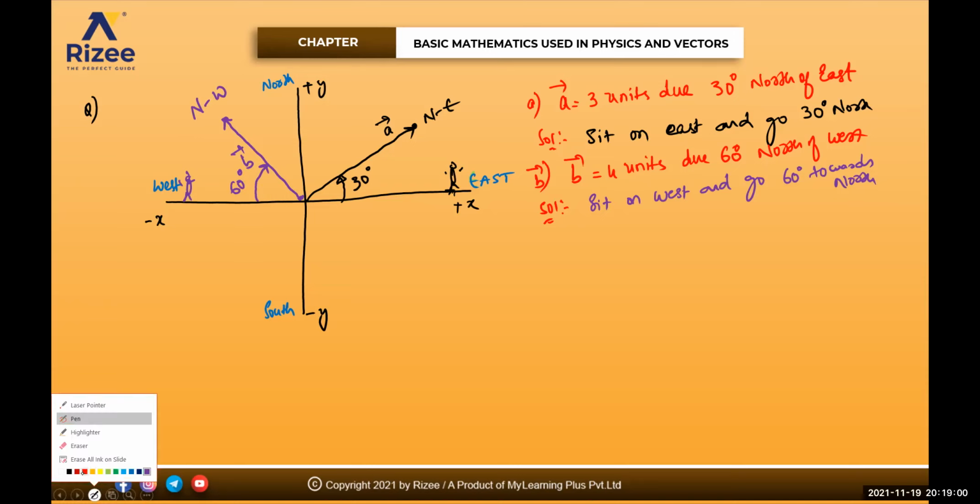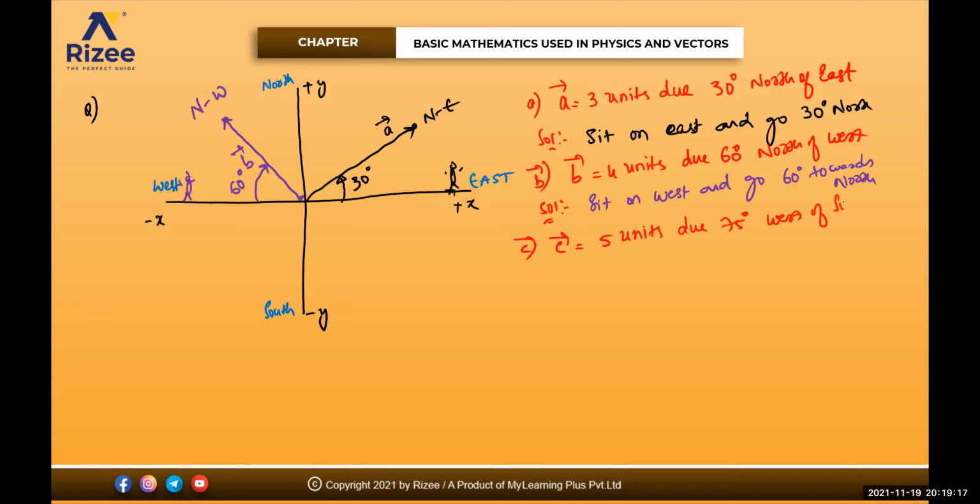Sure. Next one, number C. If I say that C bar is equal to 5 units due 75 degrees west of south, now tell me, how do you draw the direction? Okay, 5 units due 75 degrees west of south.